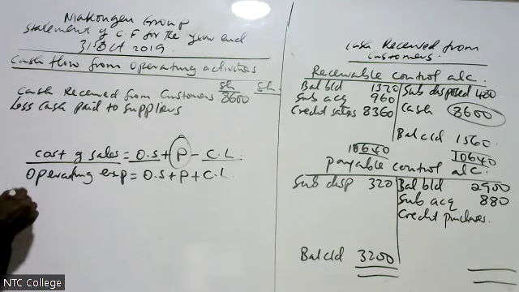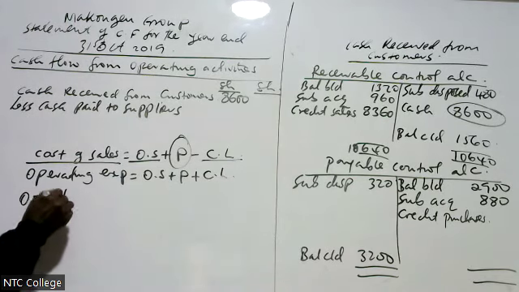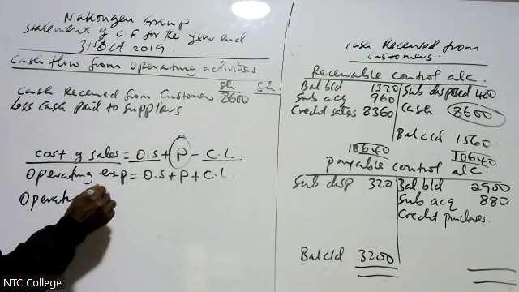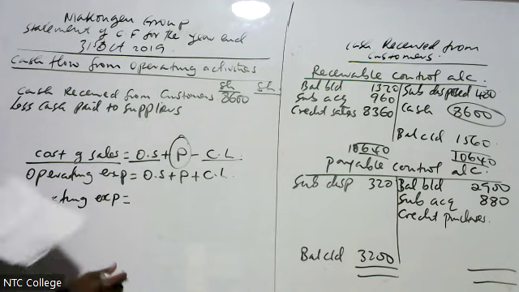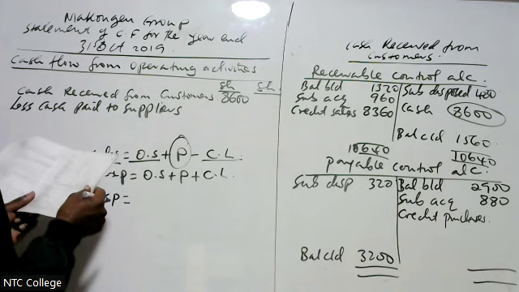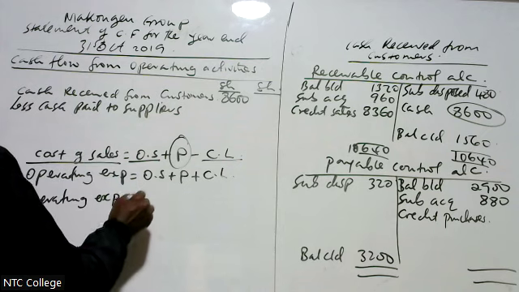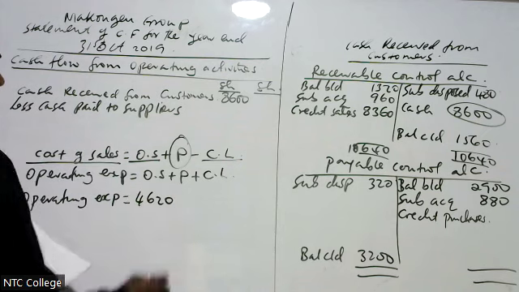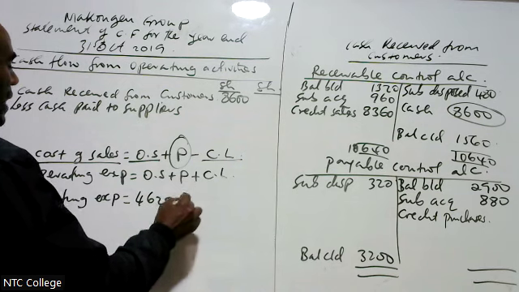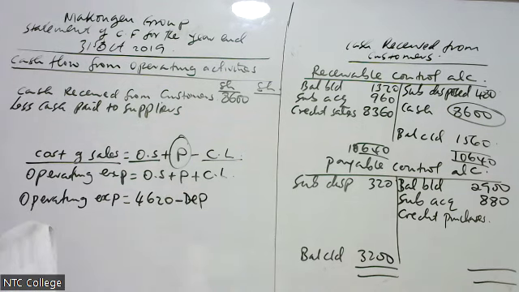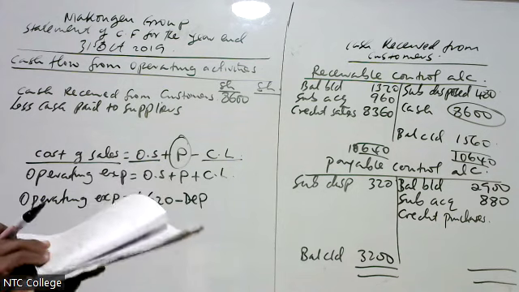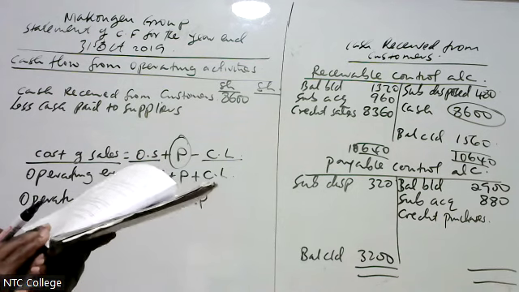Therefore, in this question, examiner just gave us operating expenses. Now, for me to get operating expenses, examiner gave me 4620. But in this 4620, there is depreciation, which is a non-cash item. Remember, in note number 4, let's go to note number 4 together.